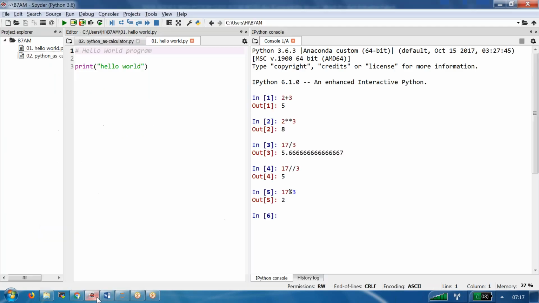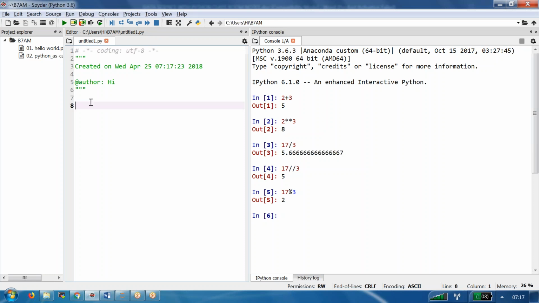Let me work with the Spyder. I am working with the Spyder now. Let me take the new window. These two windows I am closing. The moment you close the windows, automatically you'll get here untitled. That is nothing but a new window, a new scripting window.